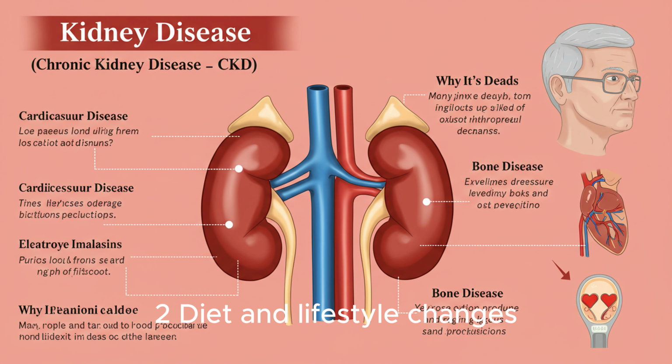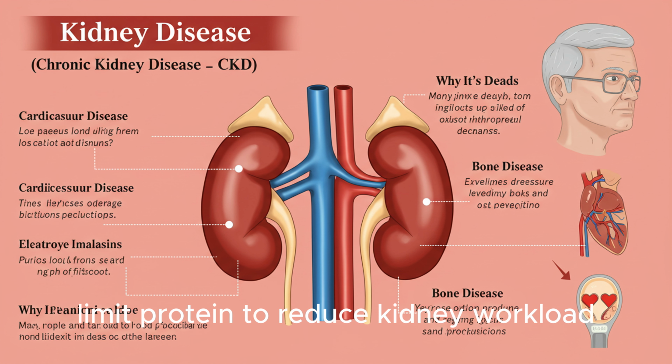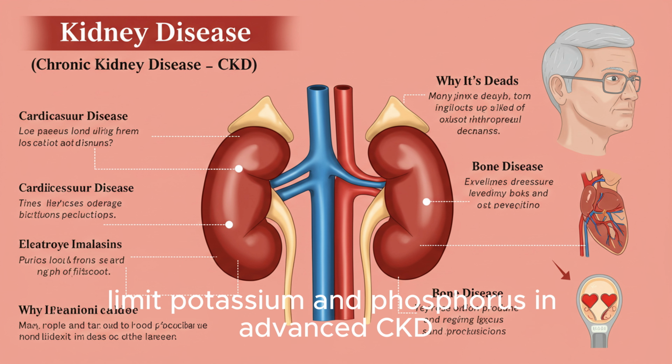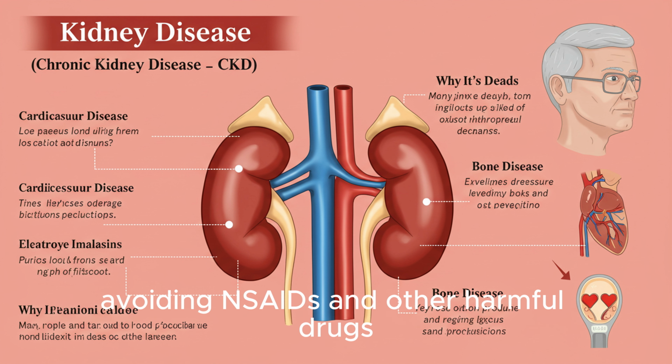2. Diet and lifestyle changes. Low sodium diet to reduce blood pressure and swelling. Limit protein to reduce kidney workload. Limit potassium and phosphorus in advanced CKD. Hydration unless fluid intake is restricted. Avoiding NSAIDs and other harmful drugs.